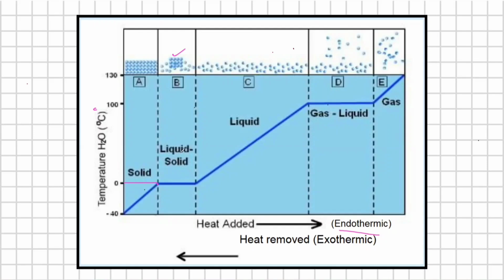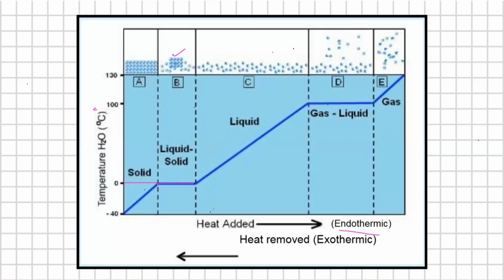Some of the liquid will be there and some of the solid will be there, and the process takes some time to completely convert into the liquid state. So that point is the liquid-solid equilibrium, and this point is called the melting point. At that point, the temperature remains constant.